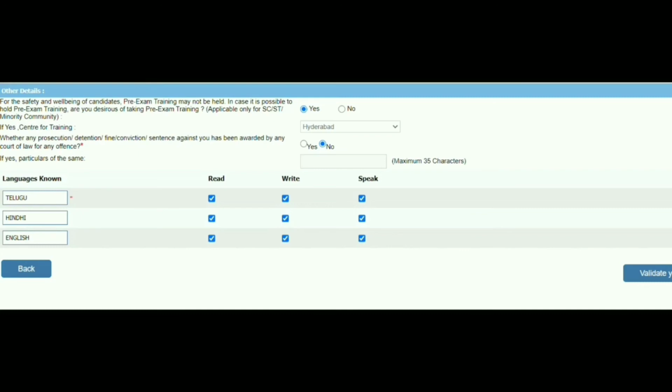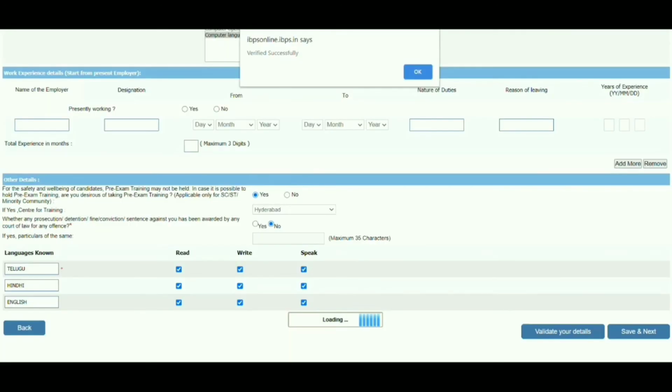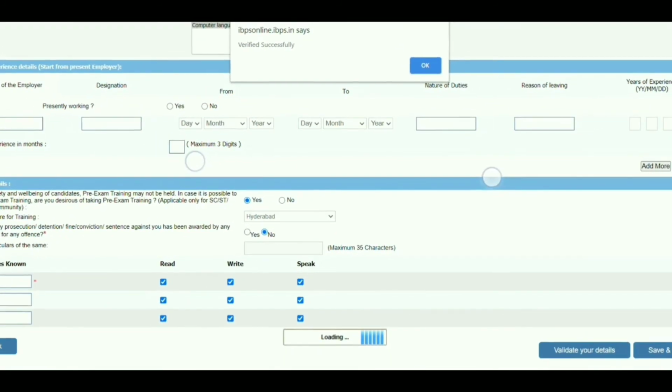So briefly explain that. So maximum up to 35 characters. So in this way we can fill these details in this education qualification page, preferences page. Once we are done with the filling of the application, you can click here on validate your details. Once you click on validate your details, we will get this pop-up message, validated successfully.